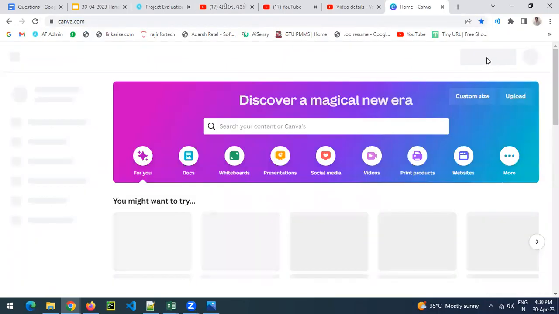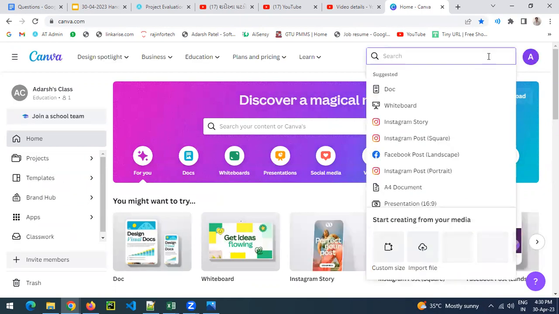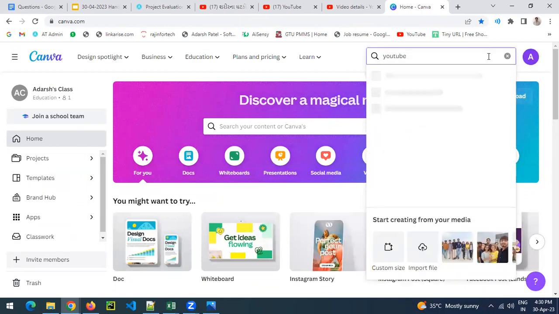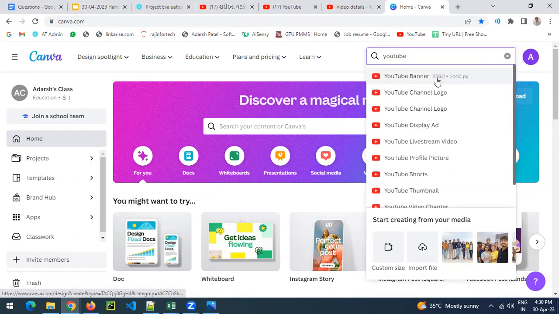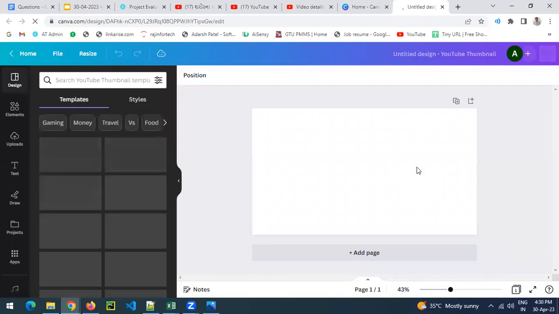Suppose you go to Canva and search, let's say, YouTube. YouTube banner is there, display, profile picture, short, and thumbnail is also there. You are supposed to prepare a thumbnail from Canva.